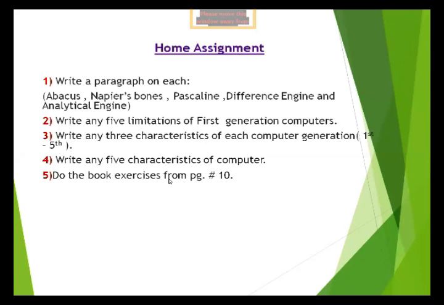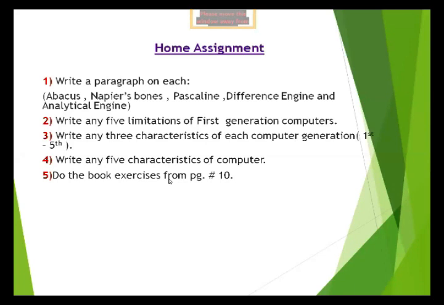The next one is answer the following. Only C, D, F, G you have to do in your computer copy.